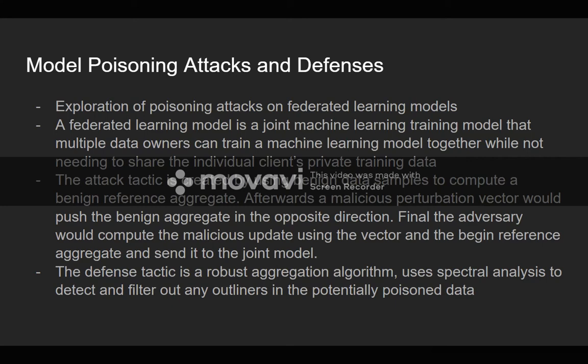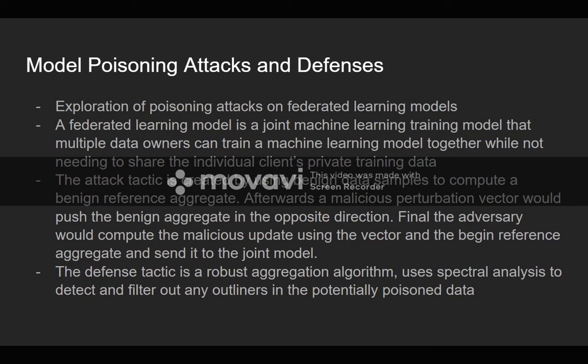Once they've created the vector and pushed the aggregate down, they would upload that update to the reference model, the joint model, and theoretically that malicious update would poison the joint model and make it have a worse prediction. It was shown in this paper that anytime they tried a poisoning attack, it was almost always accepted, and it affected performance almost 100% of the time.